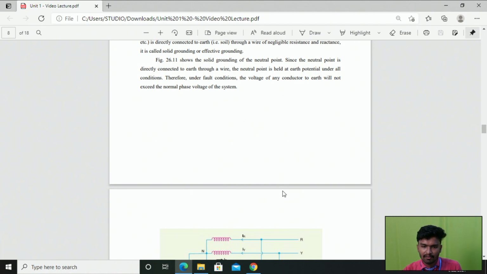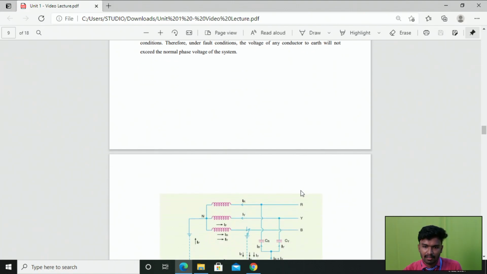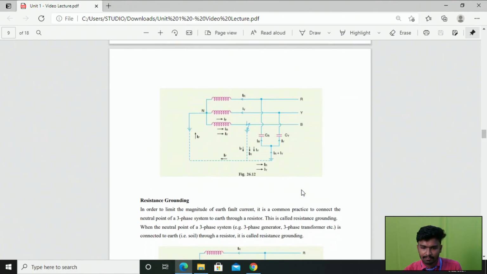Solid grounding means connecting the neutral point directly to the earth. Since the neutral point is directly connected to the earth through a small wire, the neutral point is held at earth potential under all conditions. Therefore, if any fault occurs, the voltage of any conductor to the earth will not exceed the normal phase voltage of the system.